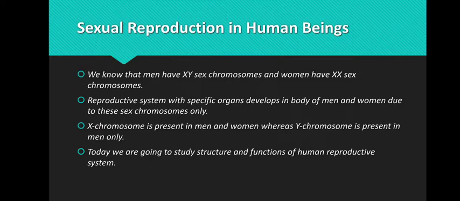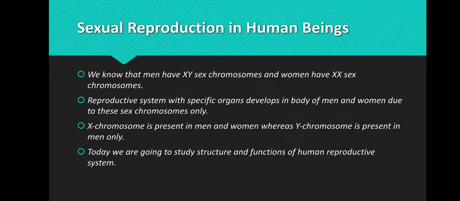In the previous video we saw how sexual reproduction in plants takes place and how the flower acts as a reproductive organ of the plants. Here we have two different sexes, male and female, and the reason for that is a simple presence or absence of a chromosome. If XX chromosomes are present as sex chromosomes, then that particular person would be a female, and if XY sex chromosomes are present, then that person would be a male.